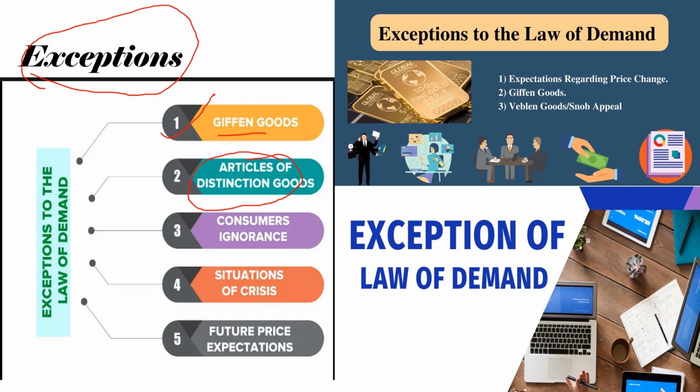Similarly, second, articles of distinction, are known as Veblen goods. It is named after the economist Veblen, because these are goods which are mainly used for show off. We can take the example of jewelry, or iPhones. As the prices of iPhones increase, we purchase more of them to show off these commodities. So these are not related to the law of demand, as there becomes a positive relationship between the prices and